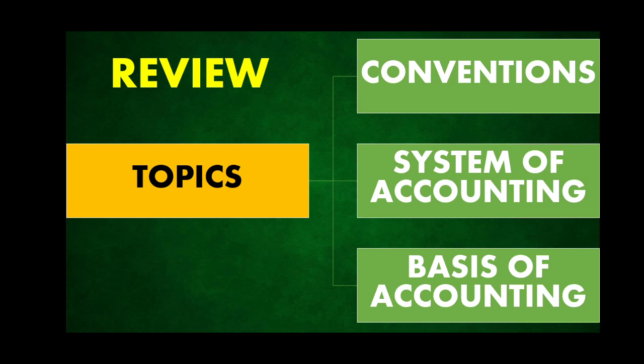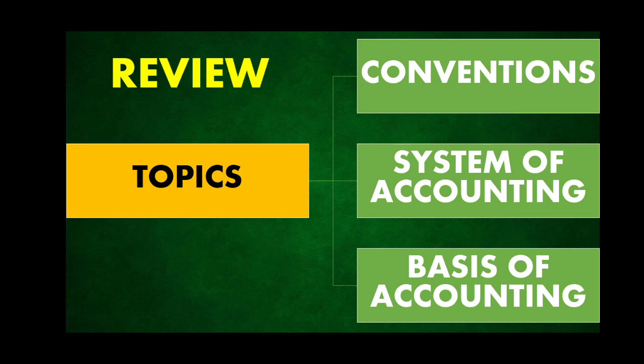The next topic that we covered was system of accounting. There are 2 systems of accounting. You have the single entry system and double entry system. Single entry system is the incomplete record of books of accounts where only one aspect of a transaction is considered. On the other hand, we had double entry system. Both the aspects of every transaction are maintained and therefore it is a complete record of books of accounts.